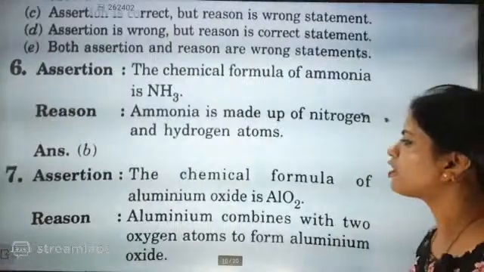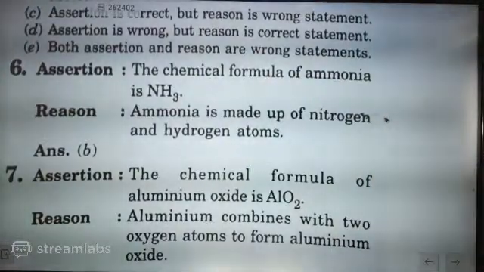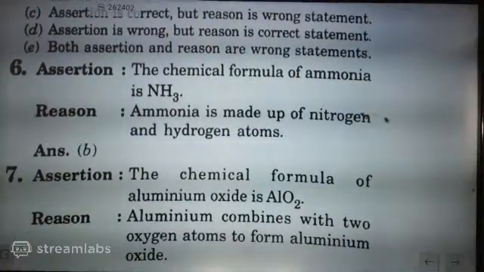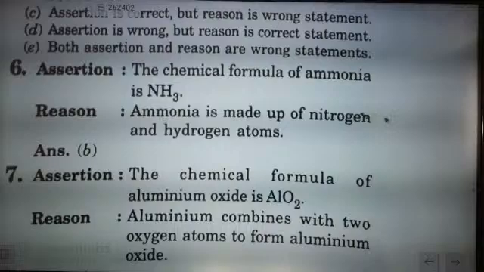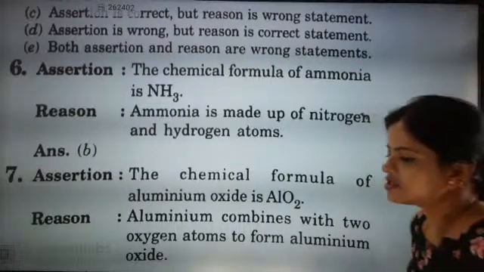Assertion: the chemical formula of aluminium oxide is Al2O. Reason: aluminium combined with 2 oxygen atoms to form aluminium oxide, AlO2. Is it AlO2 or Al2O? Think about it. Correct or wrong?